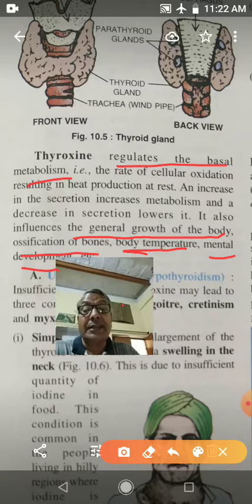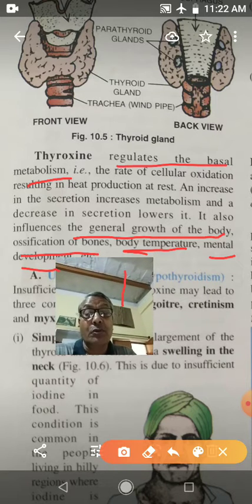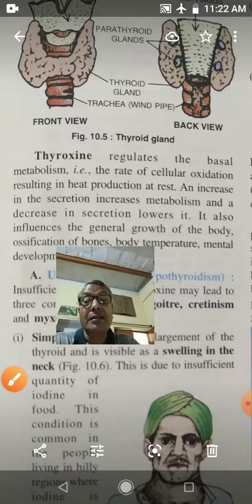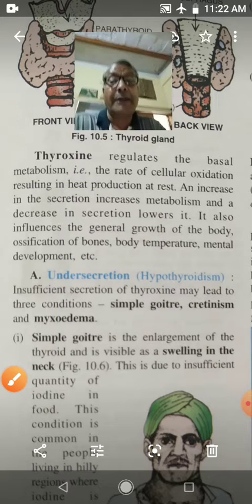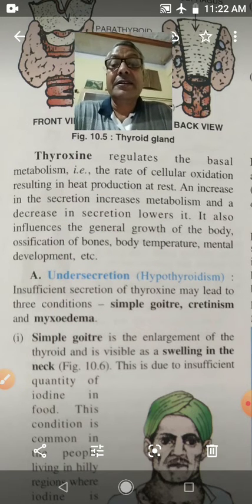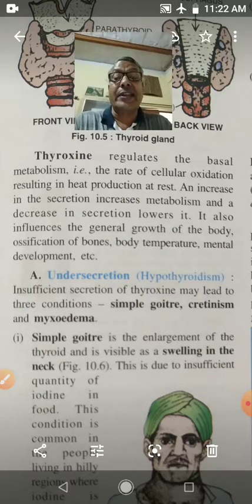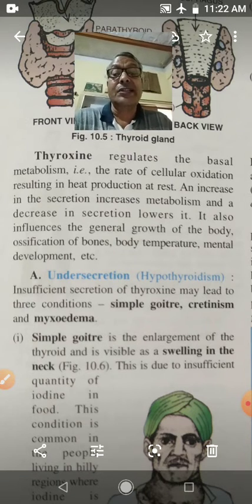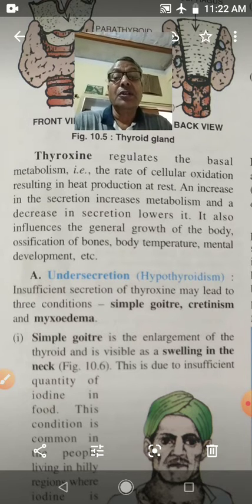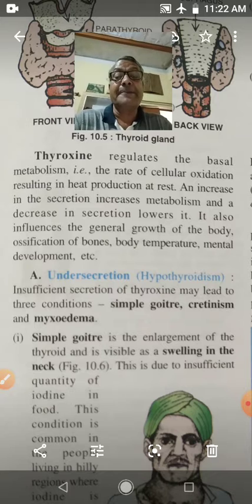If there is normal secretion of this hormone, then it will perform these functions. But when there is under secretion of thyroxine, that is called hypothyroidism, due to insufficient secretion of thyroxine.